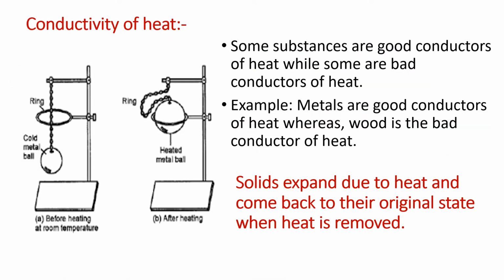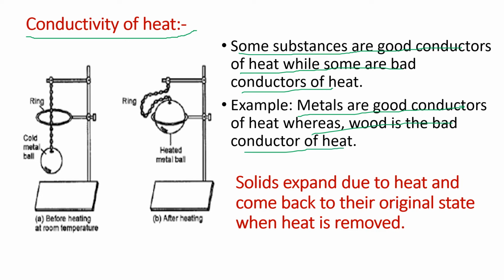Now let us look into the concept of conductivity of heat. Some substances are good conductors of heat while some are bad conductors of heat. For example, metals are good conductors of heat whereas wood is a bad conductor of heat.